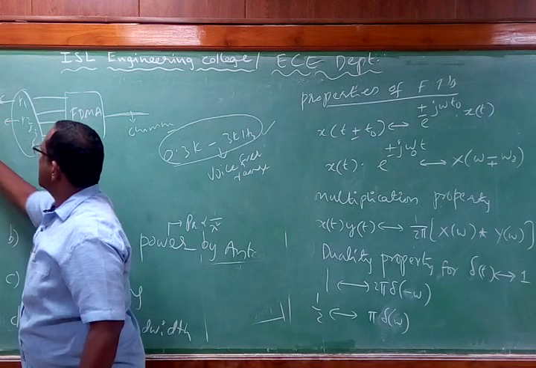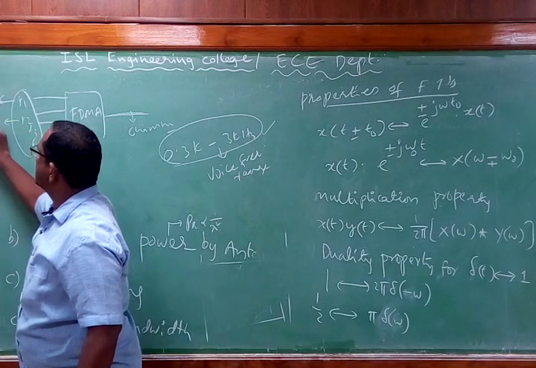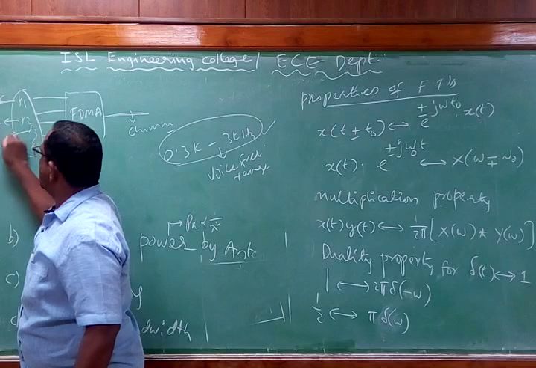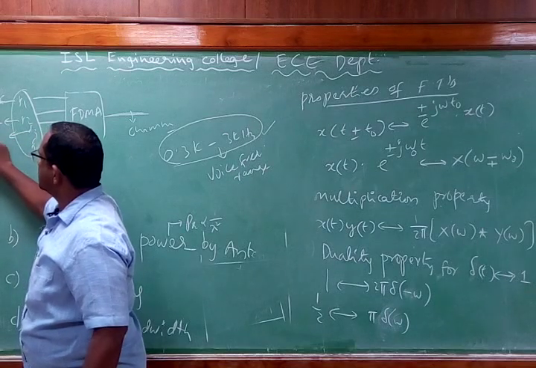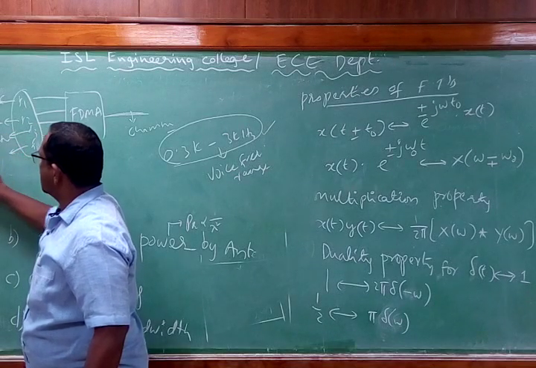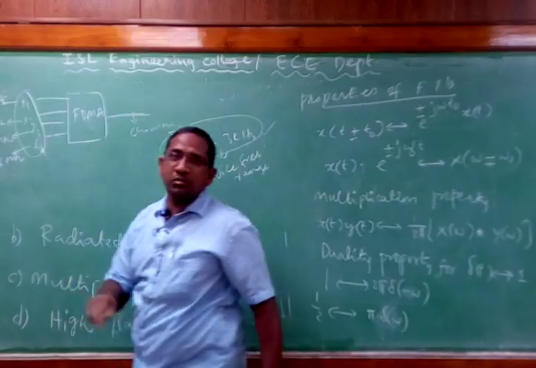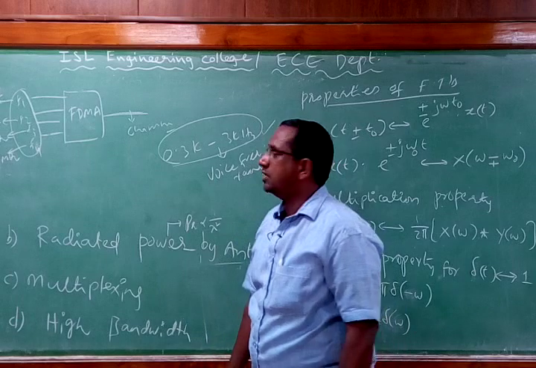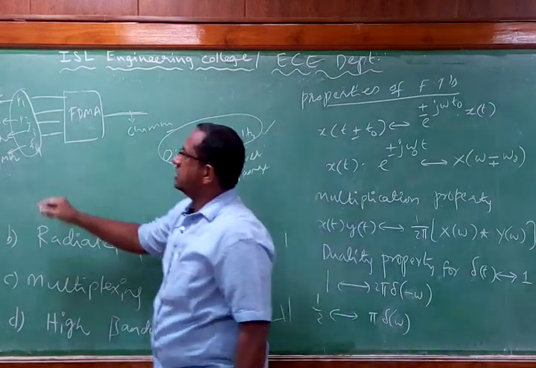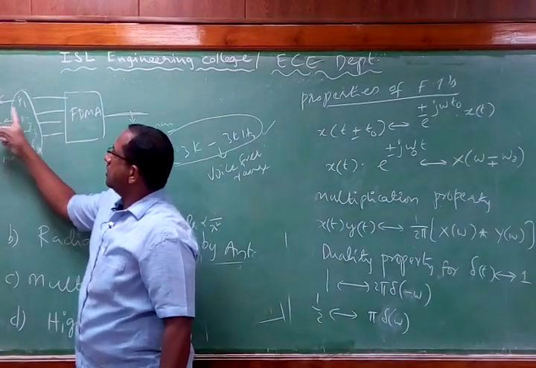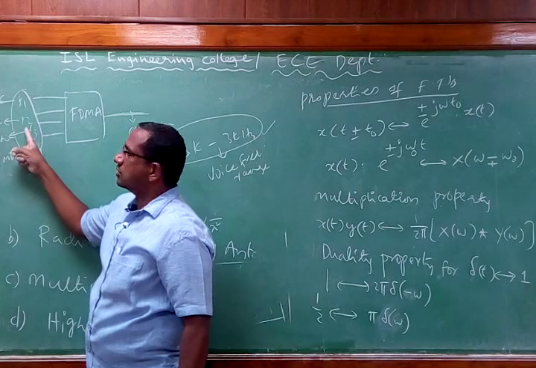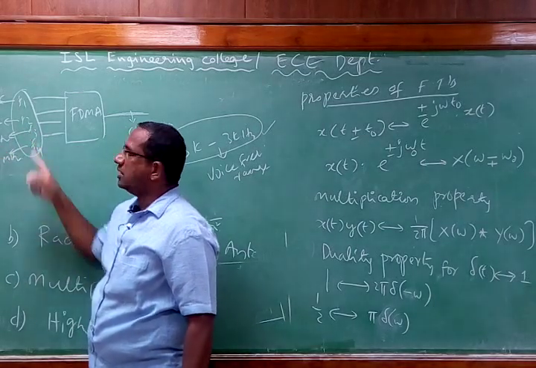Now this signal I am transmitting in the 93.6 megahertz range. This I will transform into the 93.7 megahertz range. This I will transform into the 93.8 megahertz signal. If you don't bother about guard bands, ideally 93.5 is allotted for F1, 93.6 is allotted for F2, 93.7 is allotted for F3.